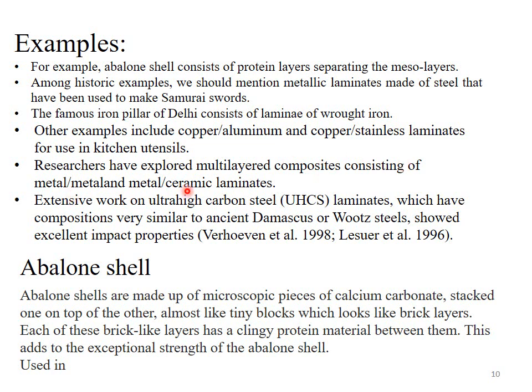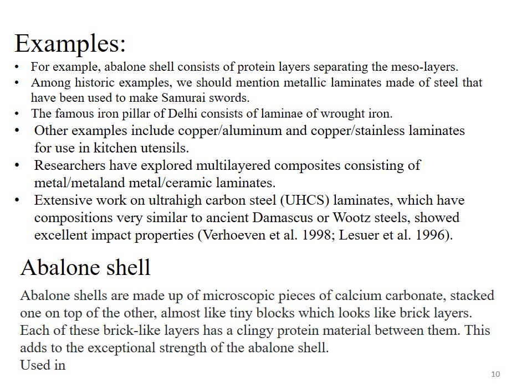Among historic examples, we should mention metallic laminates, which are made up of steel, that have been used to make samurai swords. Samurai swords are also made up of laminated metallic composite material. The famous iron pillar of Delhi consists of lamini of wrought iron. It means the pillar of Delhi consists of layers of wrought iron. Other examples of laminated composite material include copper aluminium and copper stainless laminates for use in kitchen utensils. These laminated materials are used in kitchen utensils.